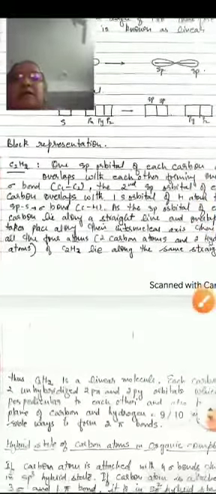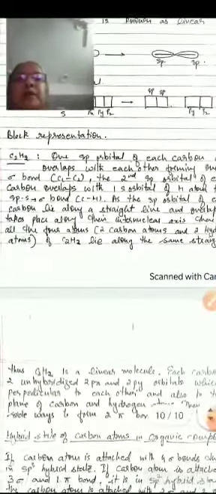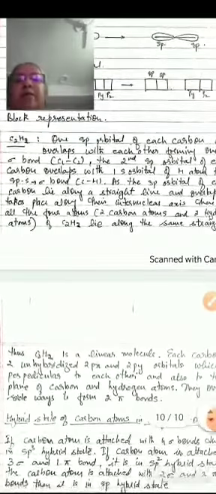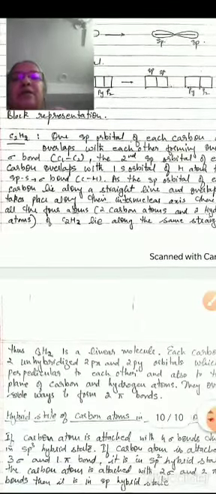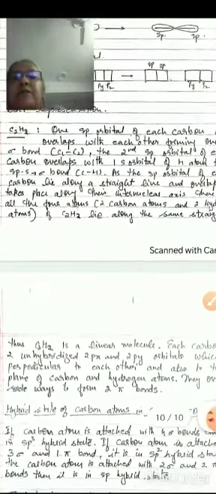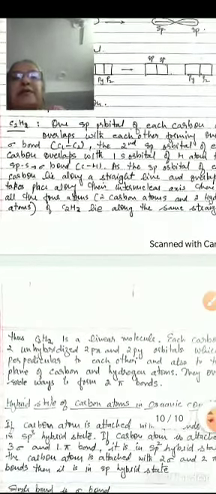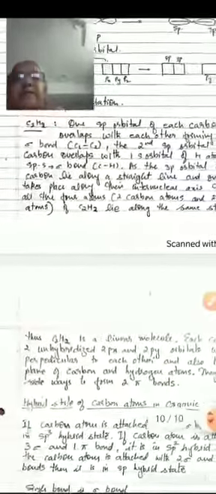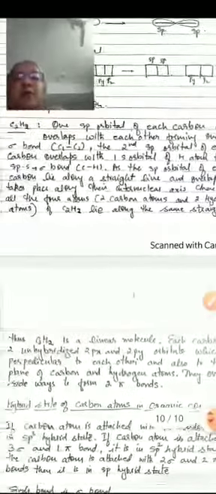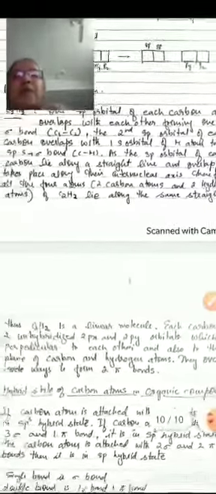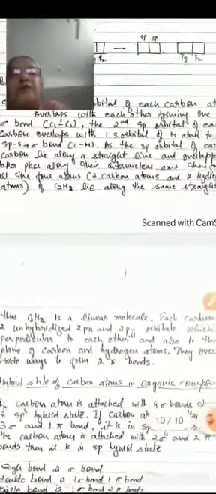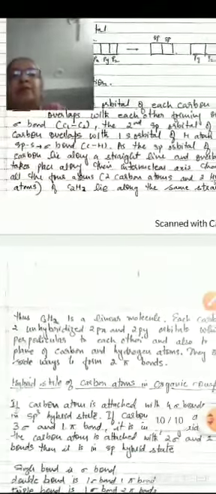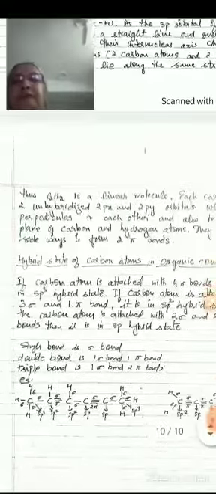If we consider the C2H2 example, then we see that one sp orbital of each carbon overlaps with each other, forming a sigma bond C1C2, and the second sp orbital of each carbon overlaps with the 1s orbital of the hydrogen atom, forming a sigma bond between C and H. As the sp orbitals of the carbon atom lie along a straight line and overlapping takes place along the internuclear axis, all 4 atoms, that is 2 carbon atoms and 2 hydrogen atoms of C2H2, lie along the same straight line.